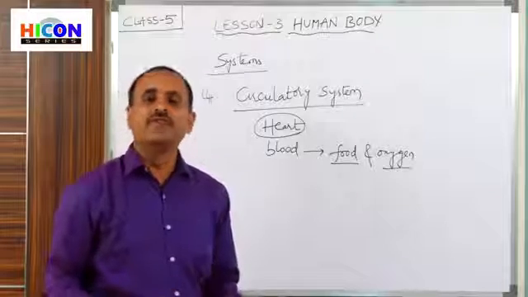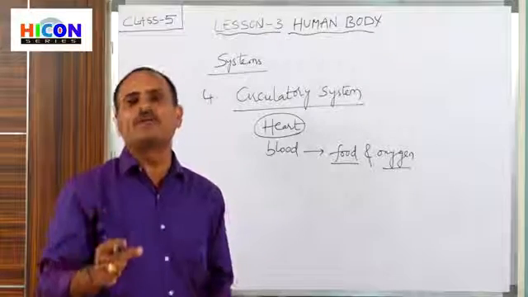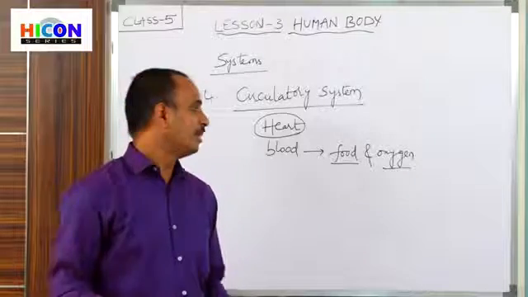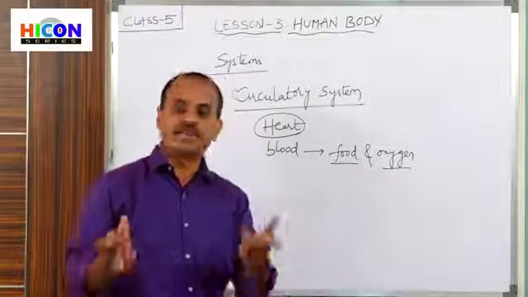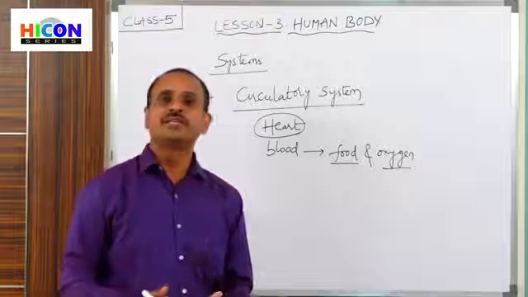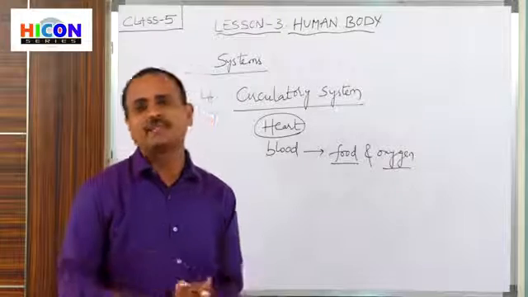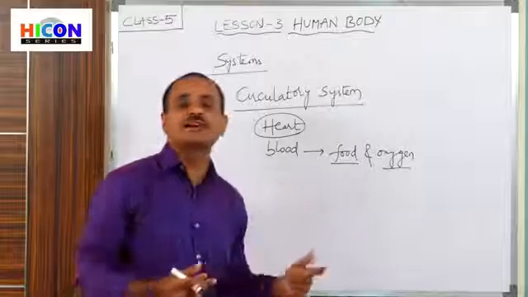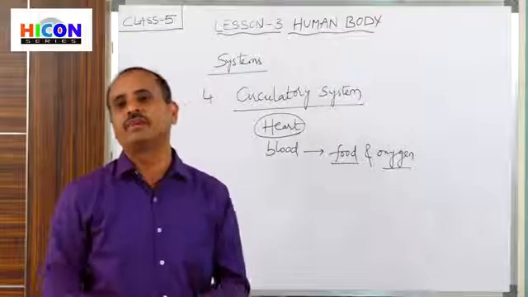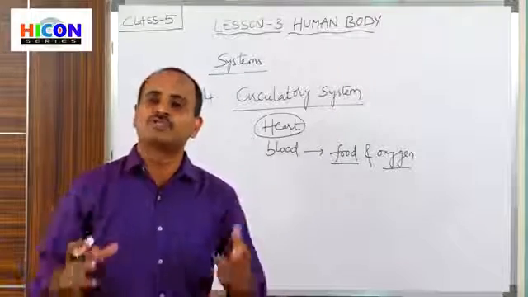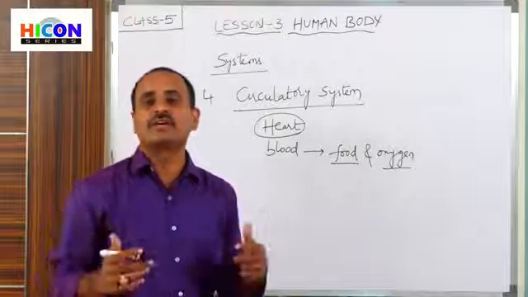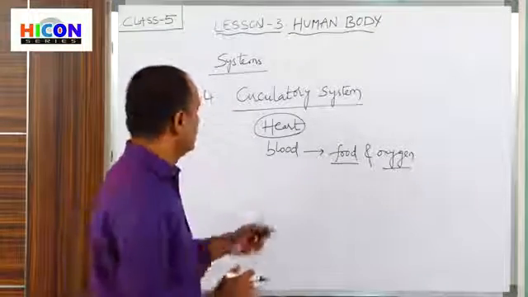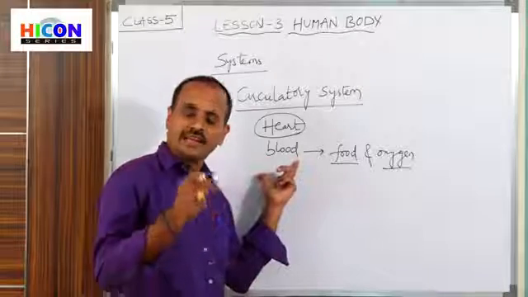So that's why every cell in our body requires food and oxygen. Then by using that food and oxygen, they will get energy. By using that energy, the body parts will start working. If there is no blood in our body, then food and oxygen do not supply to every part of the body, and all the body parts will stop working because they do not have food and oxygen. So that's why blood is a very, very important carrier.